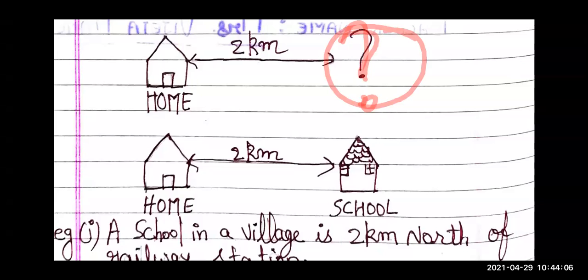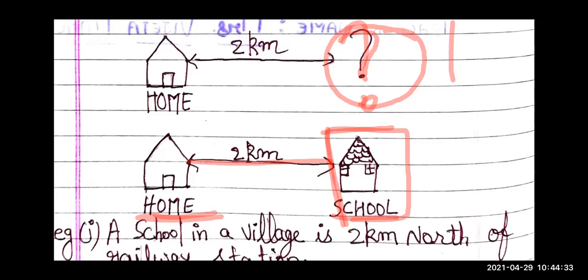So you will say that, ma'am, the distance of my home from the Mittal International School is 2 kilometers. So Mittal International School is your reference point, right? So you have described the position of your house to be at 2 kilometers from the reference point, that is the Mittal International School, right?